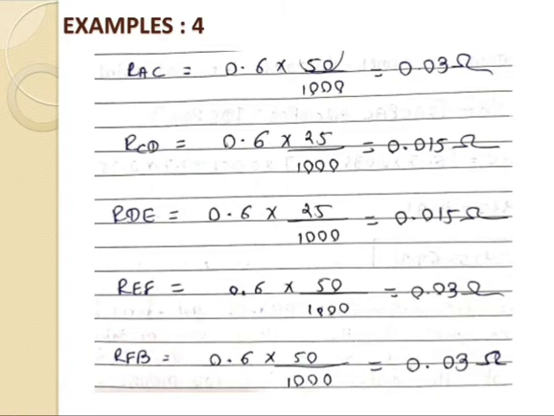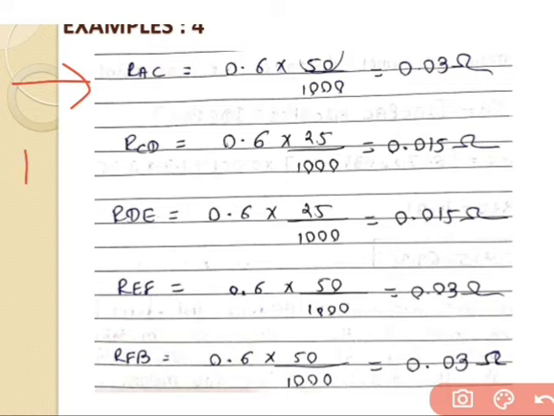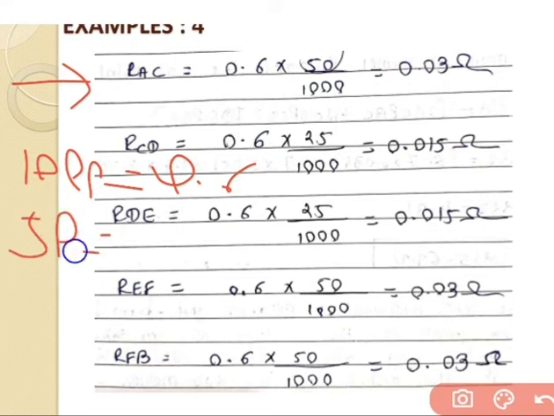Now same way go for the individual section and try to apply the condition. So for the 1000 meter length, the value of resistance is 0.6, so 50 meter is equal to what? So we have RAC is equal to 0.6 into 50 divided by 1000, and we will get the answer 0.03 ohm. Just apply the condition, 1000 meter is equal to 0.6, so the AC section having a distance of 50 meter is equal to what? So 50 multiplied with 0.6 divided by 1000, so we will get the answer 0.03 ohm.